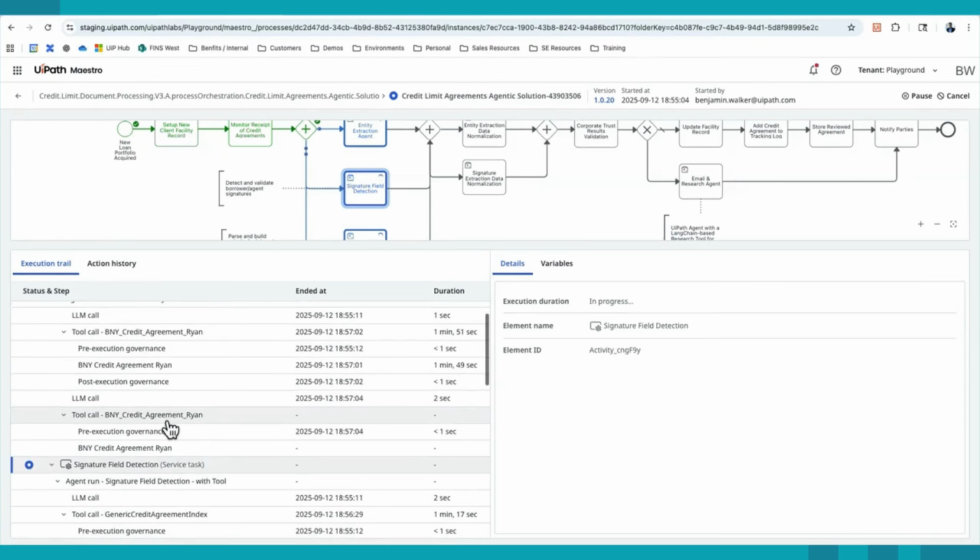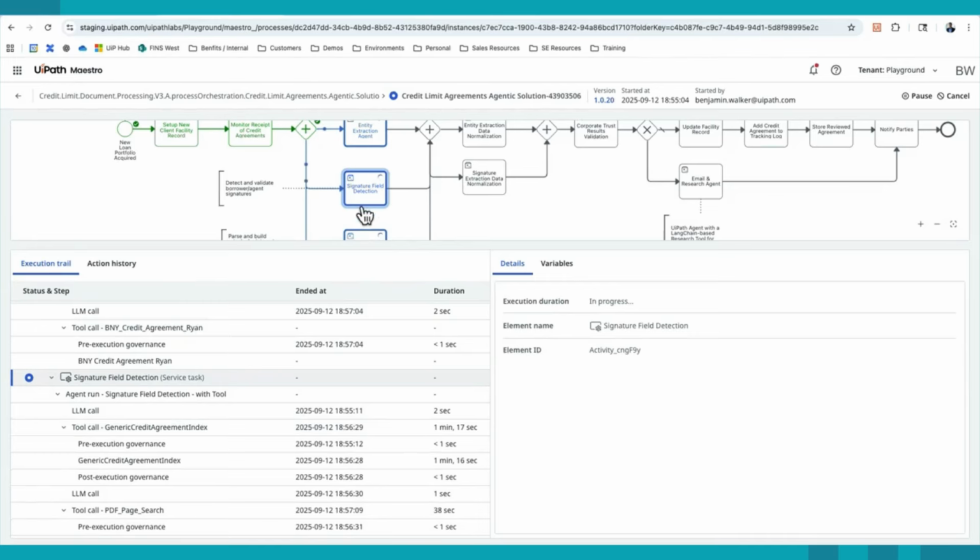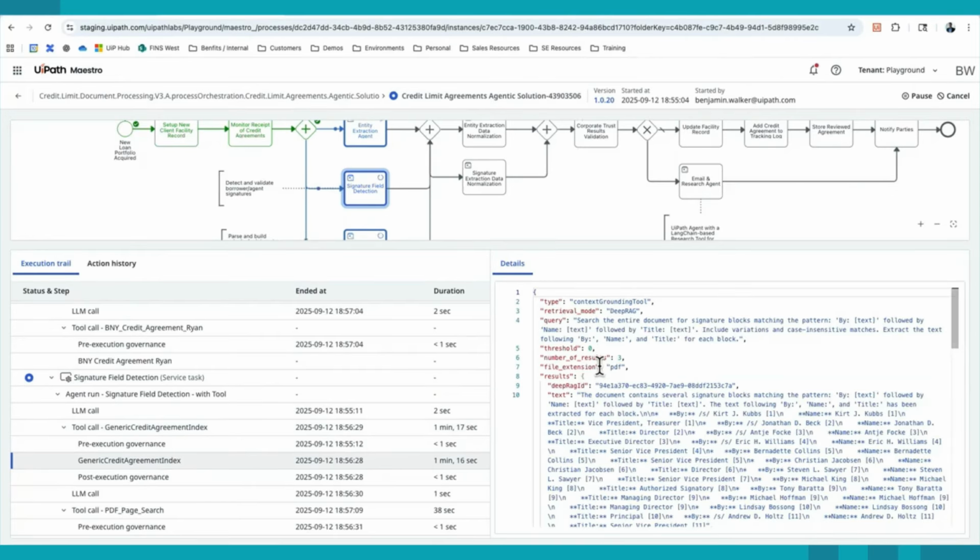Next, if we look at some of the output calls from the signature field detection agent, this is going to be looking for all of the information in the document that is going to have a certain signature field, and then searching for those programmatically one by one, as well as using image recognition to determine if they're signed.